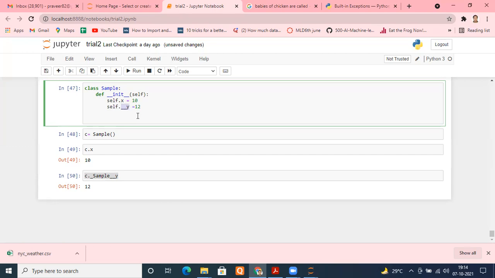So why did we do that? So that we understand what abstraction is: hiding unnecessary detail. This may be a variable which you don't want the user to see, so you make it a private variable. The user won't be able to see it, but if you are a pro programmer and you know how to access it, you can do that. Follow the simple protocol: your instance name, dot, underscore, your class name, double underscore, y. That's it, you can access it. I hope it is okay with everyone.